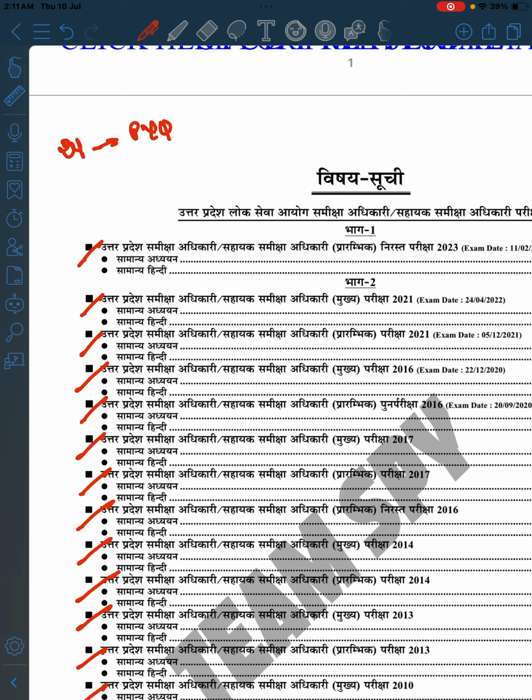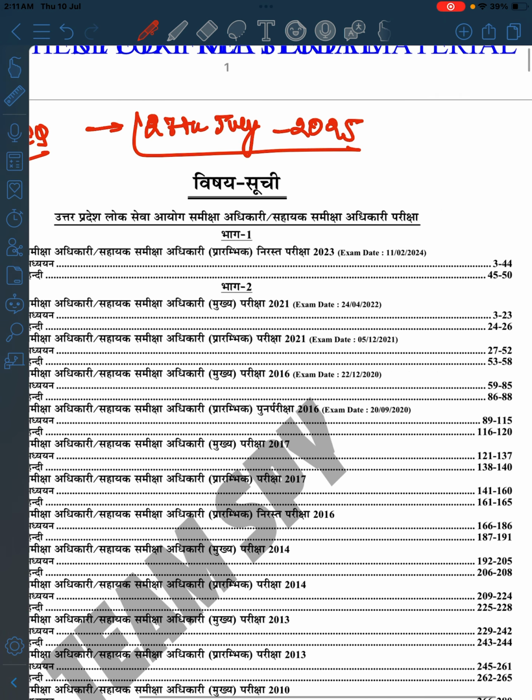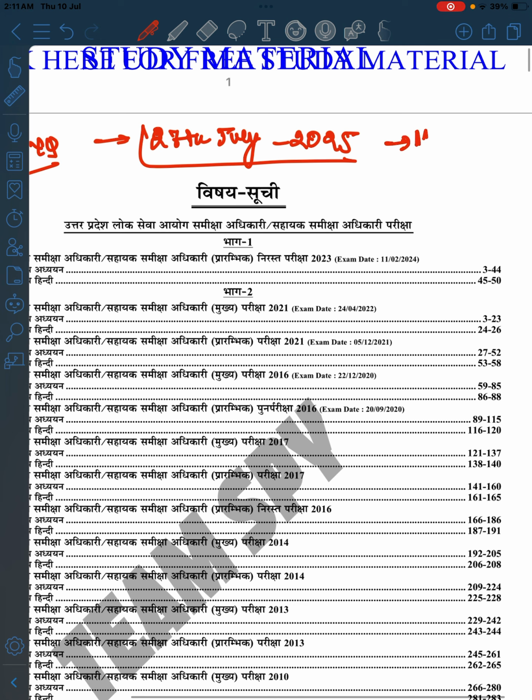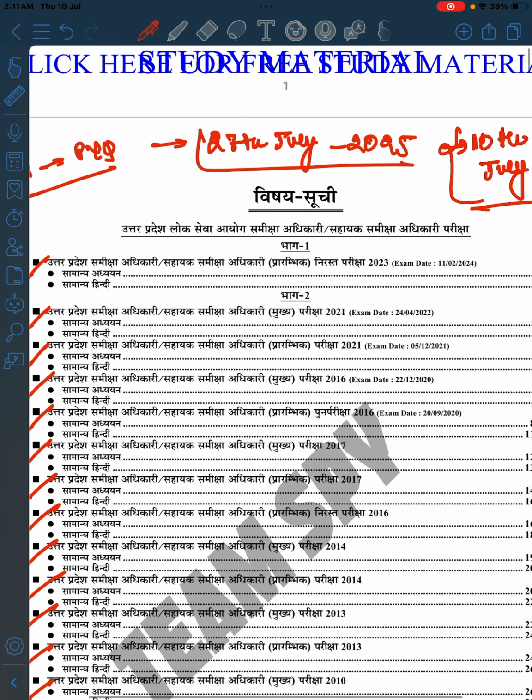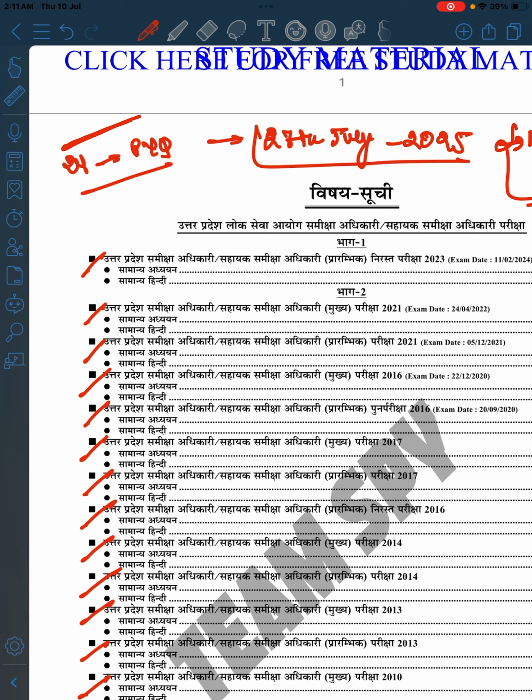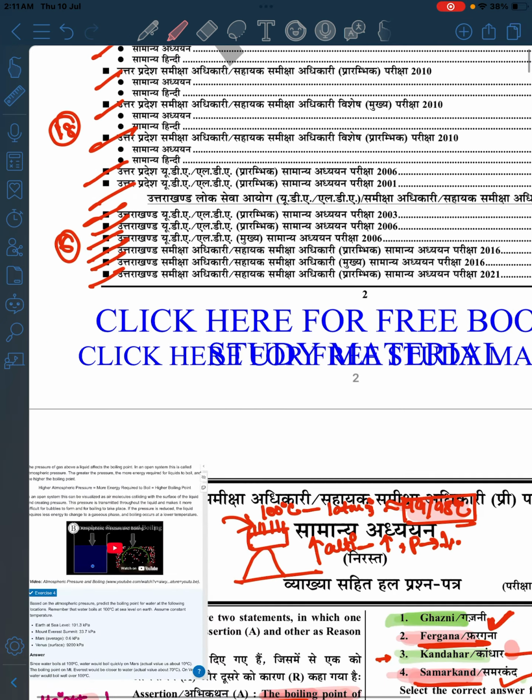24 PYQs, and our exam date is on 27th of July 2025. Today is 10th of July. So basically what we are going to do is solve all these 24 PYQ questions along with the Hindi questions. But first we will do the first part, that is Saman Adhyan, okay? Once it is completed, we will move to the Hindi one. So let's start the discussion.